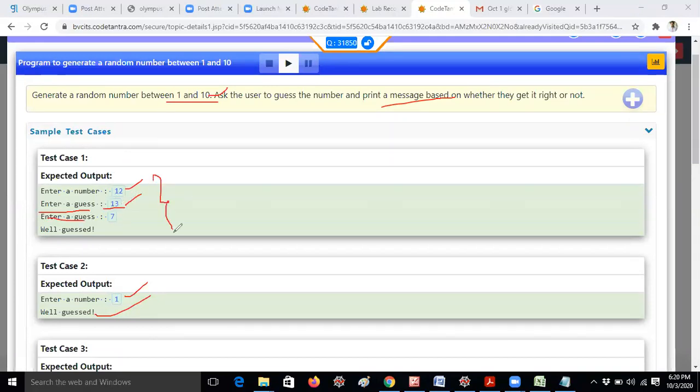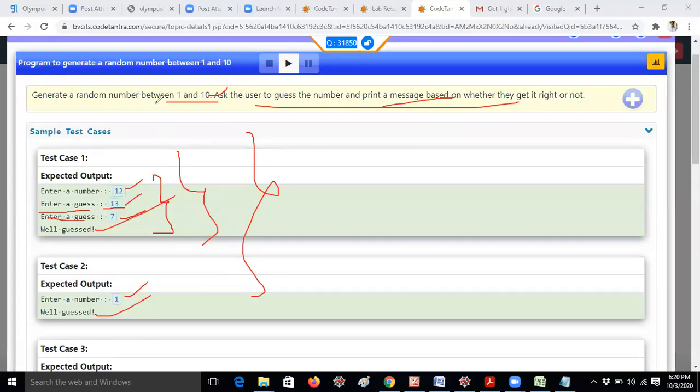That means you have to use a while loop or for loop, whatever it may be, but the while loop is the better choice in this program. Okay, I am using it in a different way, so you can use a for loop also. That's not an issue at all. Because here the range cannot be known, you can give any number. That's the reason I'm telling it this way. If you're giving a single-digit number within 1 to 10, then "well guessed" will display, and our program will stop. So according to the test cases of Code Tantra, we have to follow this way. You can do the program not only in this way, but for Code Tantra only you are doing it this way. That's all.